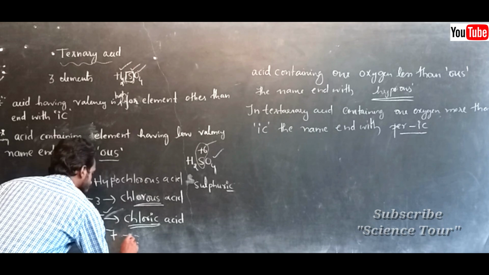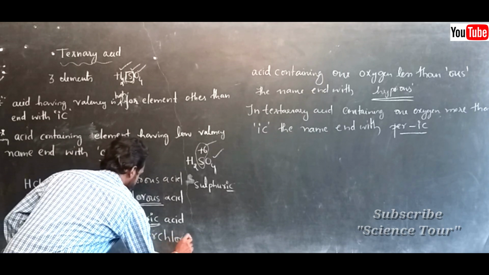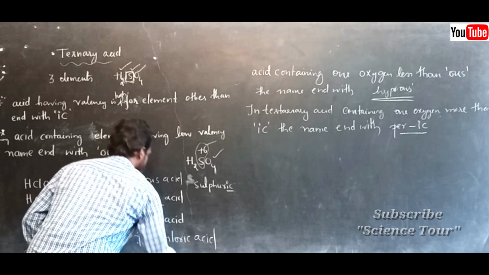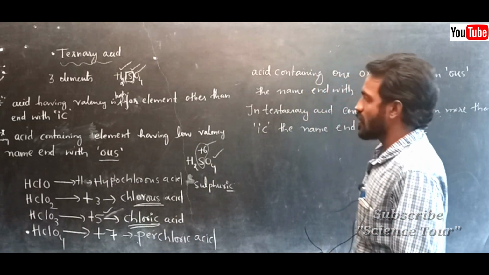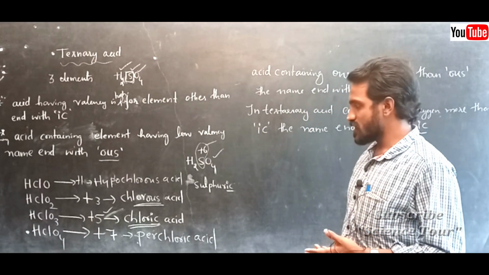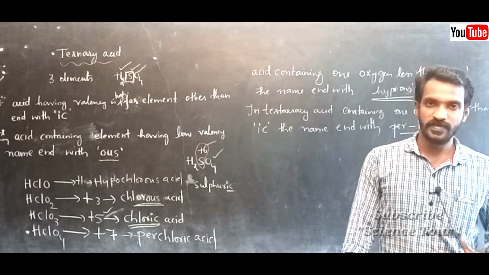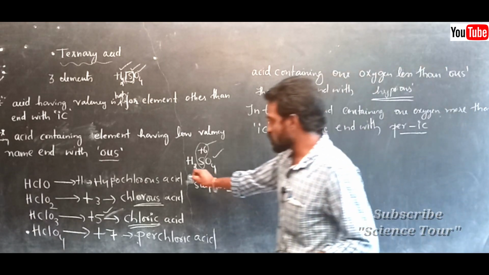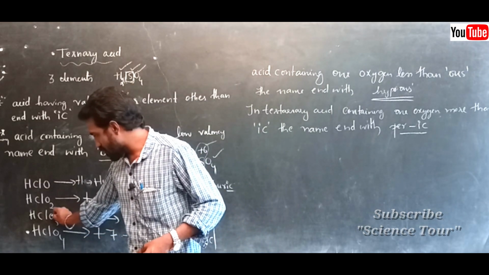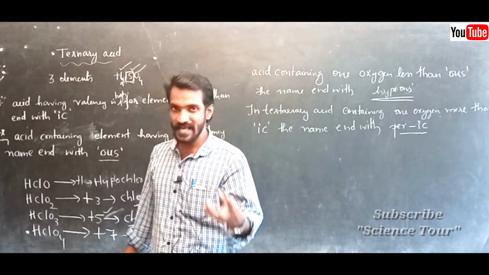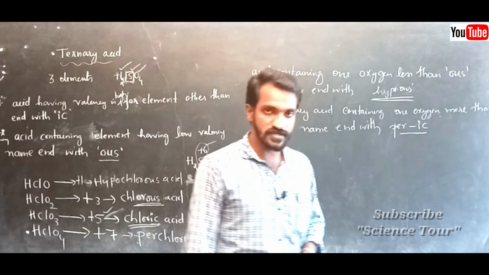That means this is perchloric acid. Hypochlorous acid, chlorous acid, chloric acid, perchloric acid. Note down. These two you are finding using the number of oxygen. If 1 oxygen more than -ic, then it is per-ic. 1 oxygen less than -ous, it is hypochlorous.